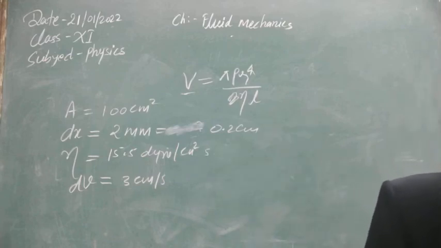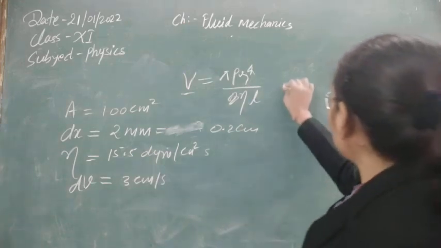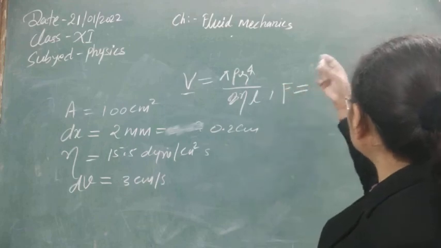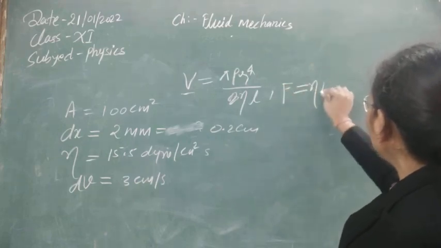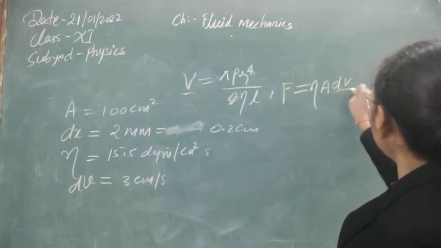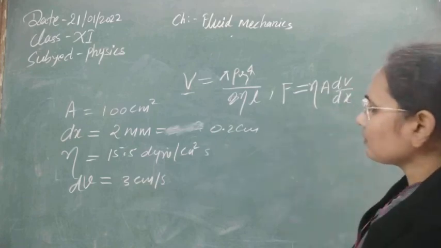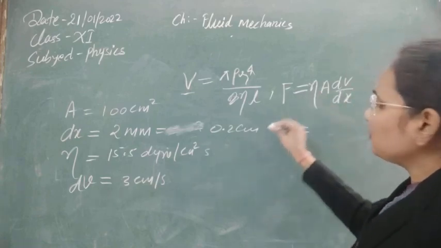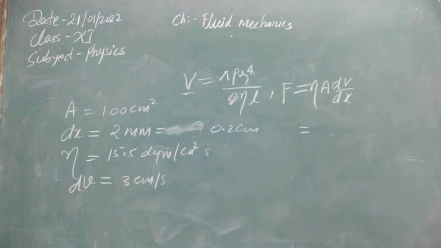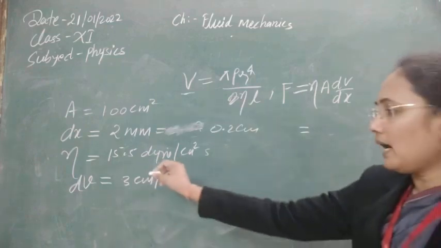As we know, the horizontal force is known as the viscous force, and I have just shown you the formula: F equals eta A dV by dx. Let's use this concept to calculate the force needed to give it that velocity.